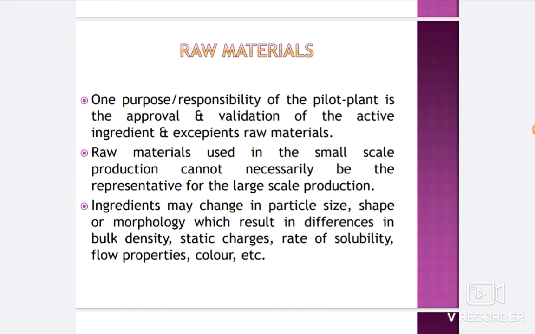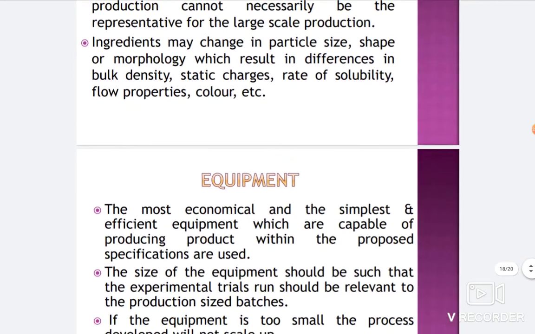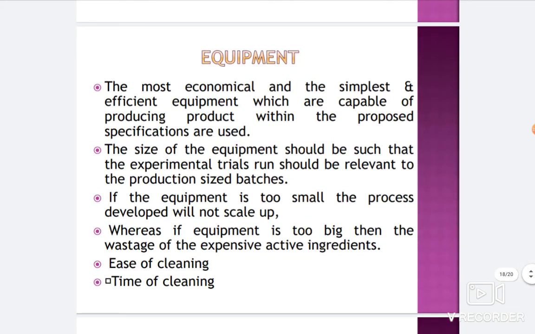According to raw material, we decide the requirement of equipment also. The most economical, simple and efficient equipment, which will have a lower market rate, will be preferred for making a formulation.